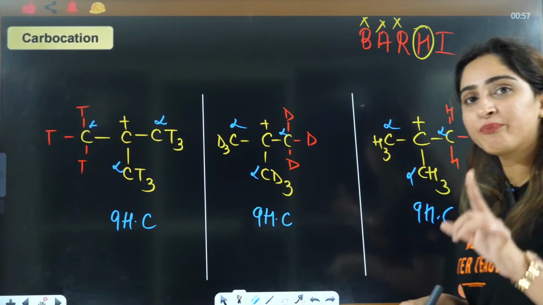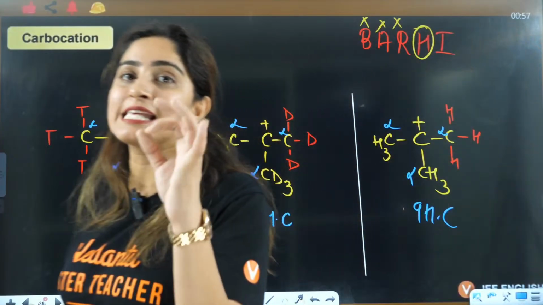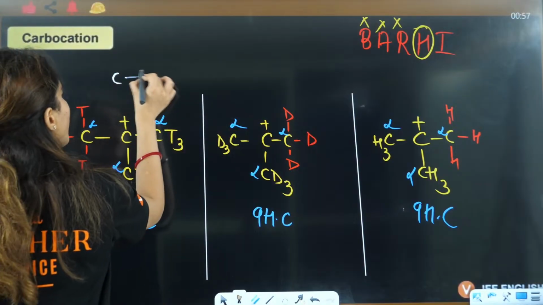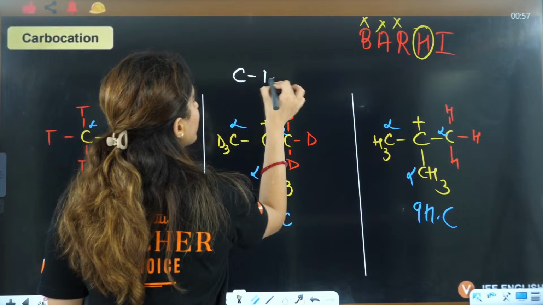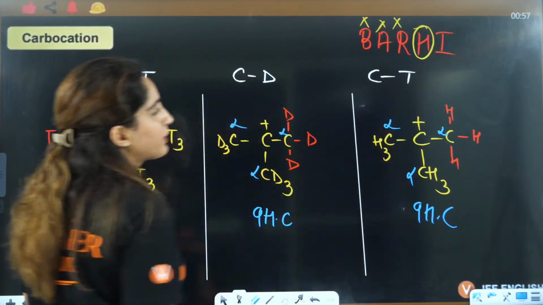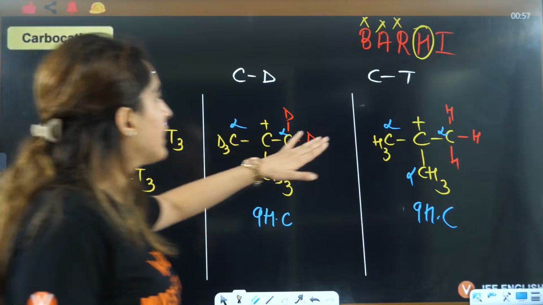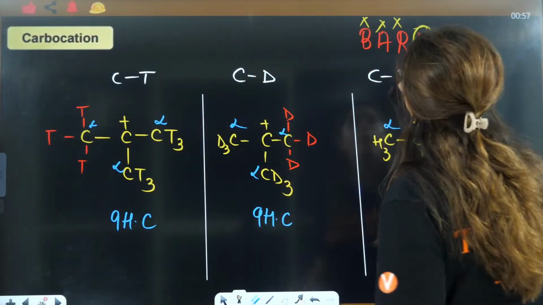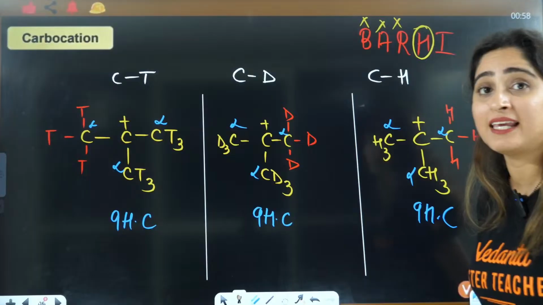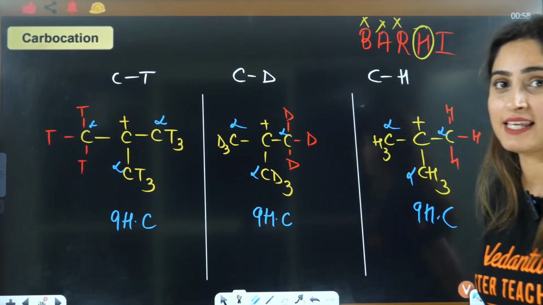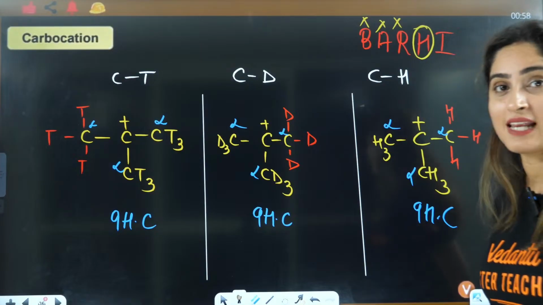That means in hyperconjugation, you break the CT, CH, CD bond. So here the CT bond you will break, here the CD bond you will break, here the CH bond you will break. Hyperconjugation will be more in the case where the bond breakage is easy, where the bond strength is less.